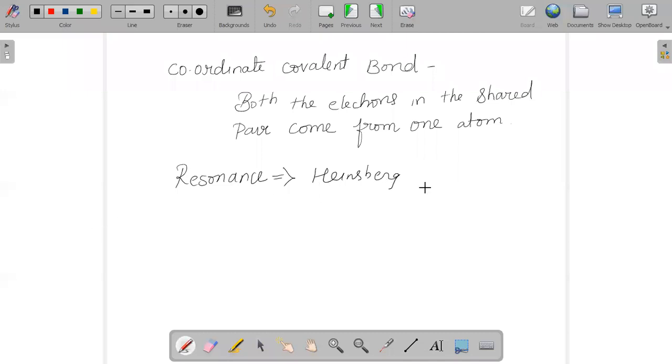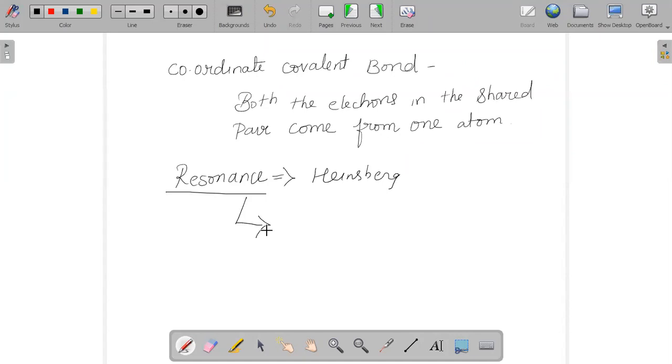That alternative solution was given by Heisenberg in the form of resonance. Resonance says that a molecule should have many structures which together can explain most of the properties of the molecule. But one structure is not successful enough in explaining all the properties of the molecule.